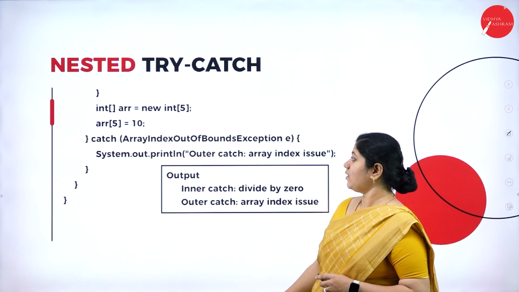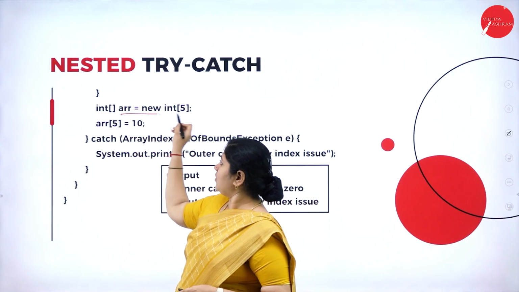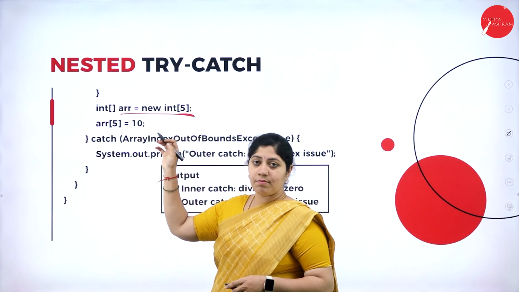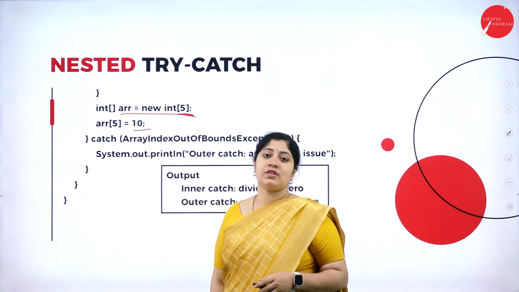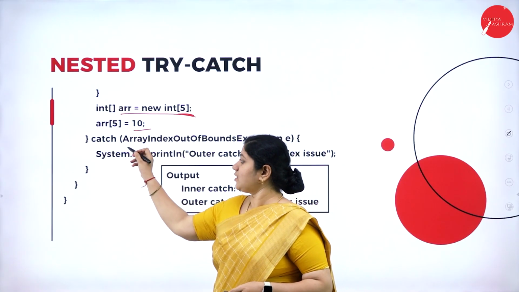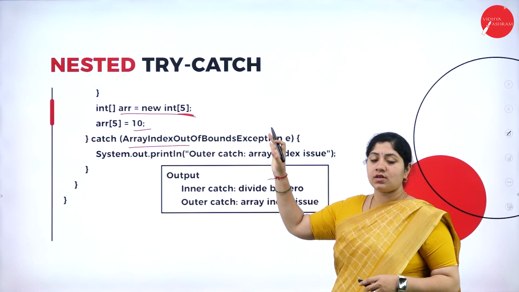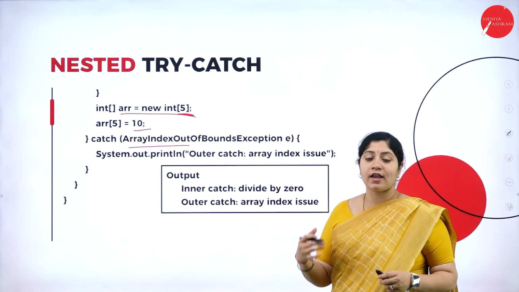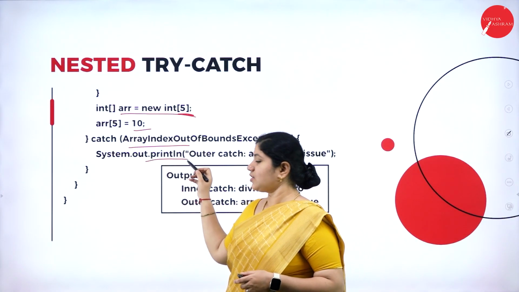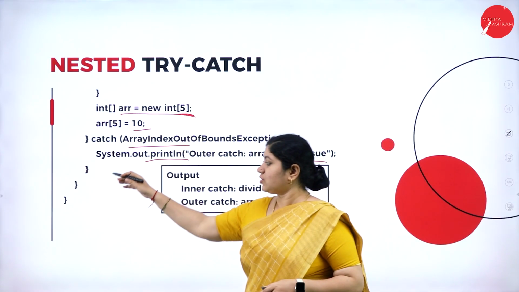Let's continue the program. And here we are closing that catch, followed by we are writing the int array a of new int with 5 elements, and array of 5 can be considered with a value of 10. It's been assigned into that array. Further, we can see that catch of ArrayIndexOutOfBoundsException. So this is an exception that we can consider and can be written according to our applications. Further, we are also writing a print statement like "outer catch array index issue", and let's close the brackets.